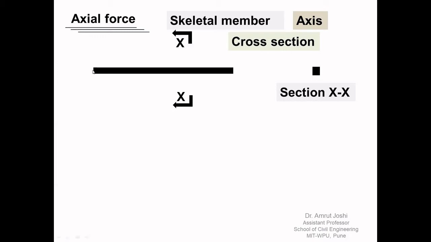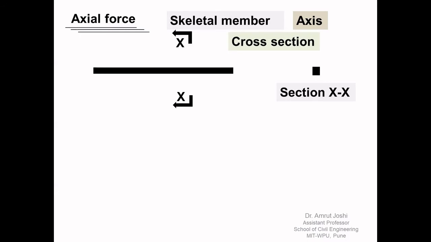Now how many such cross sections does this member have? Infinite. If we go on joining the centroids of all these cross sections, you will get an axis which is parallel to the length, and by definition we call that axis the axis of a skeletal member. So what is the axis of a skeletal member? It is the centroidal longitudinal axis of that member.